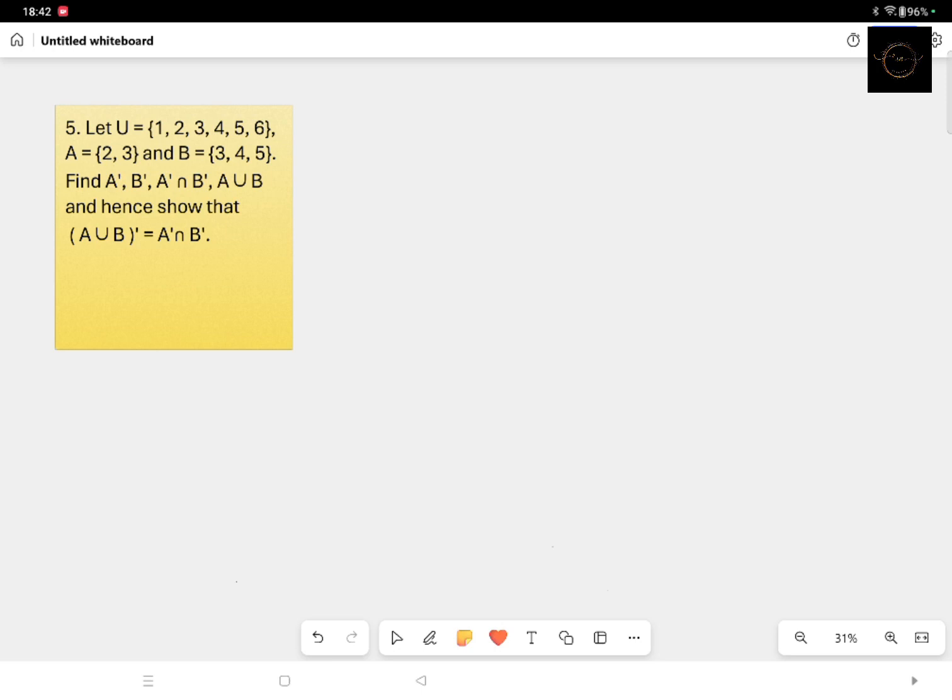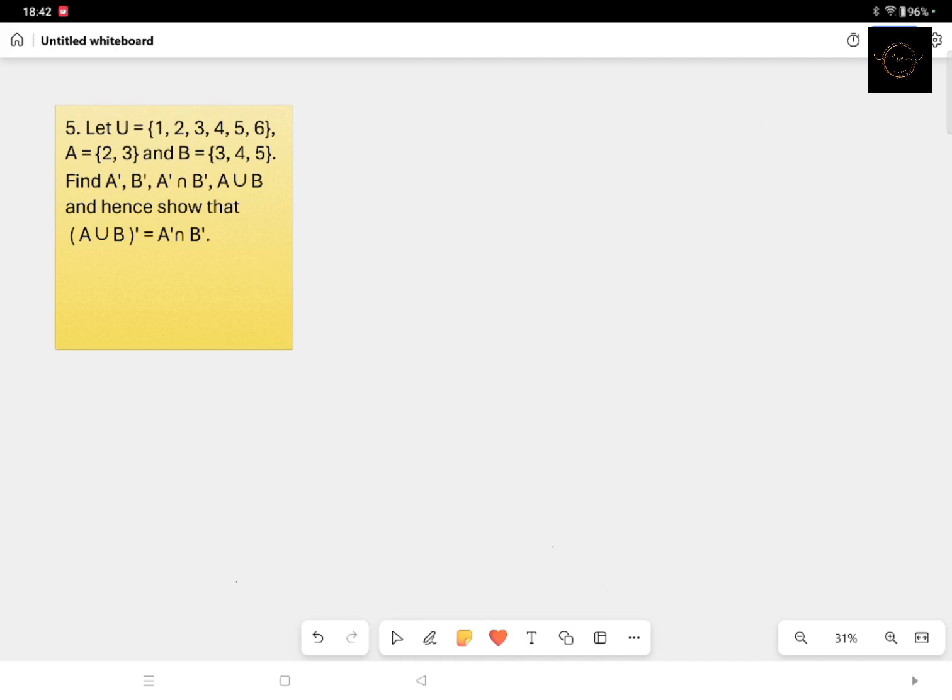Now coming to the next sum, capital U is given as 1, 2, 3, 4, 5, 6. Capital A is given as 2, 3. Capital B set is given as 3, 4, 5. You have to find A complement, B complement, A complement intersection B complement, and A union B. Henceforth, you have to show that (A union B) whole complement equals A complement intersection B complement.